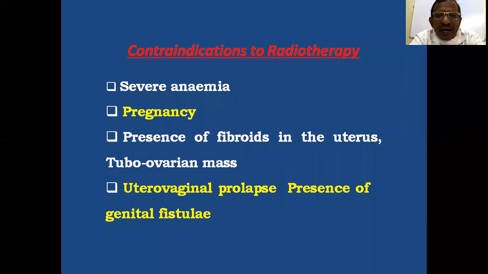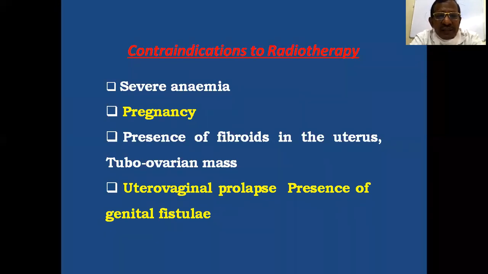Then presence of fibroids in the uterus also means less radiosensitivity, and it is difficult to insert the uterine tandem, especially in case of submucous or intramural fibroid. There is difficulty inserting the uterine tandems in intracavitary brachytherapy.